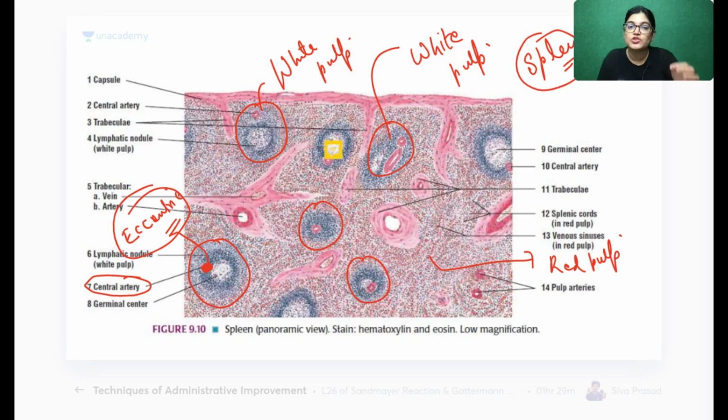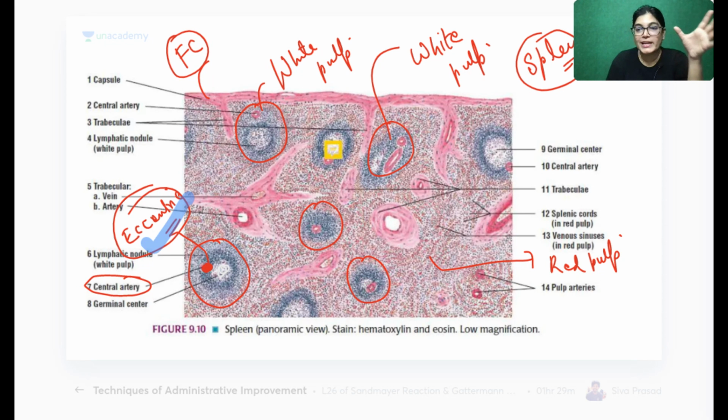Actually, the central artery is a branch of the trabecular artery. The outer covering of the spleen is the fibrous capsule, and from it trabeculae go inside. The trabecular artery resides inside the trabeculae and forms the central artery. The central artery is covered by lymphocyte aggregation, which pushes it to the periphery. That is the eccentric position, because white pulp contains lymphocytes.